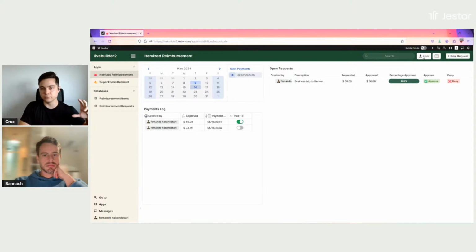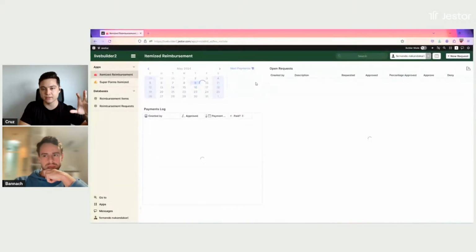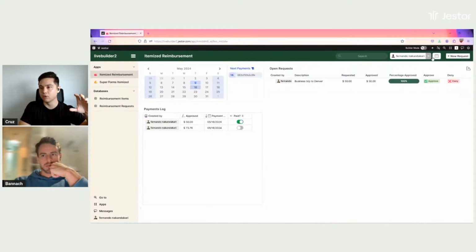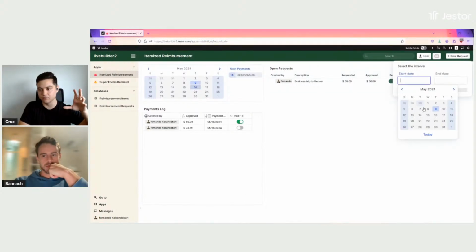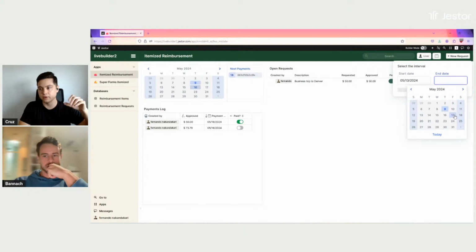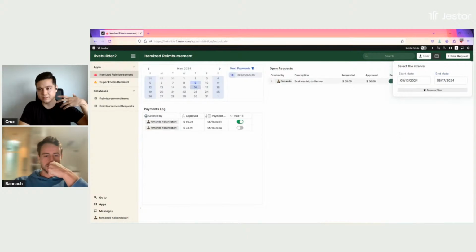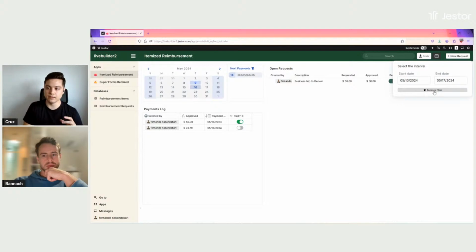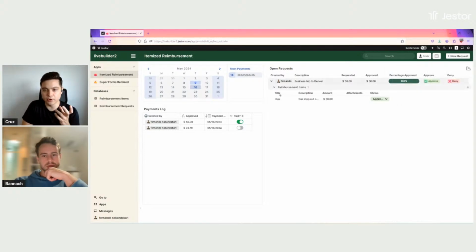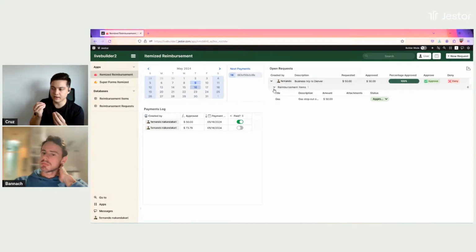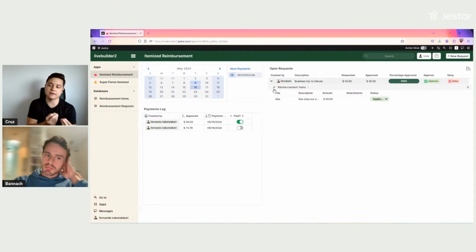We also have the filters here. So maybe I want to see everything that was paid to Fernando. So I can click on it and it's automatically going to filter it. Or maybe I only want to see things that are going to be paid next week, so I can filter it. And there's a lot of other stuff that we could do here. We could have a more analytical dashboard, but I think that here we're mainly concerned with this operational part of approving items, specific items inside a request, which is something that it's very hard or impossible to do in other